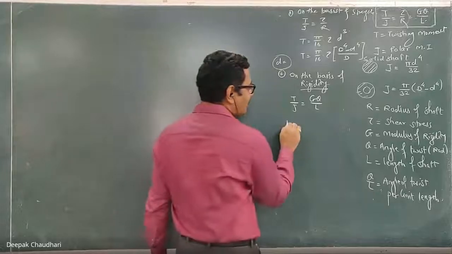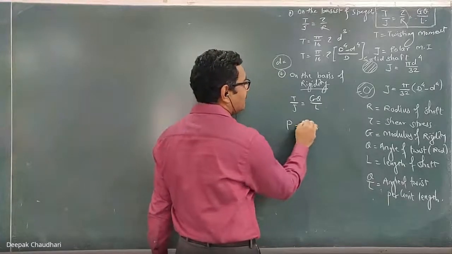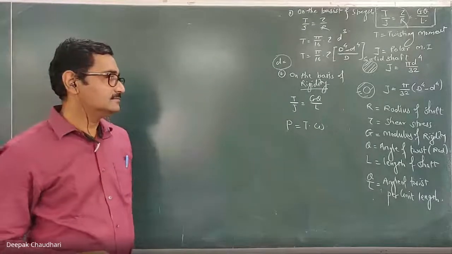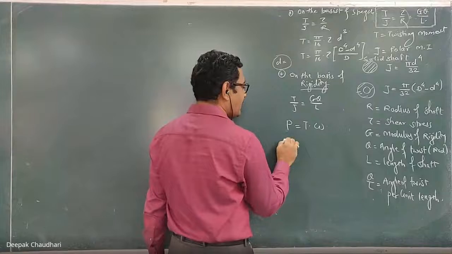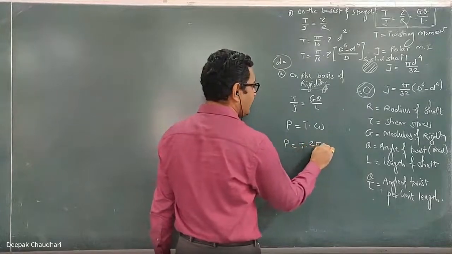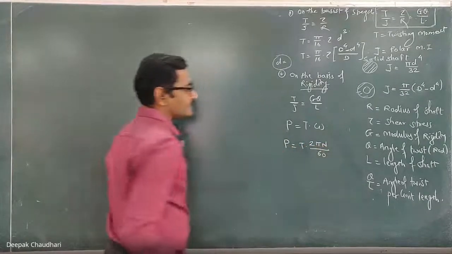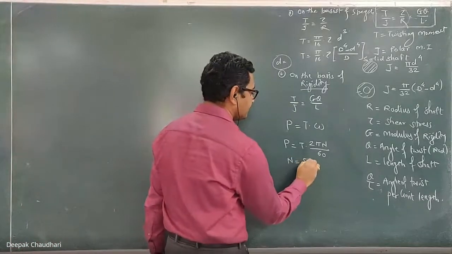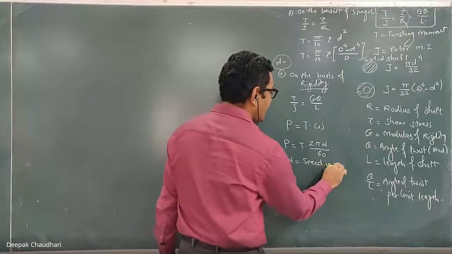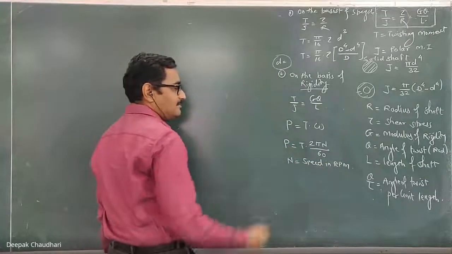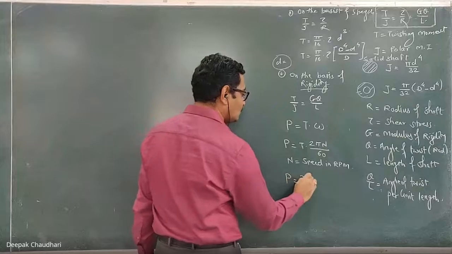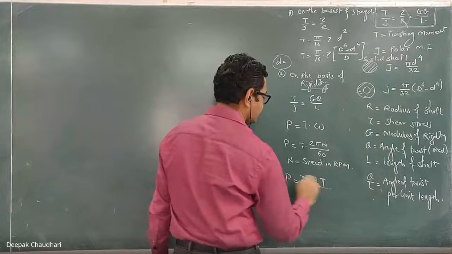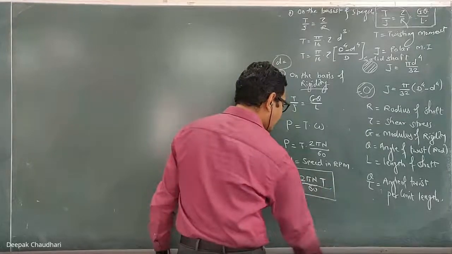So the relation between the power transmitted by the shaft and the torque is given by P equal to T into omega. Omega is the angular speed of that shaft. This omega can be written as 2 pi N by 60. Here, N is the speed in RPM. So the direct relation between the power and the torque can be written as P equal to 2 pi N T upon 60. This is the relation between the power and the torque.